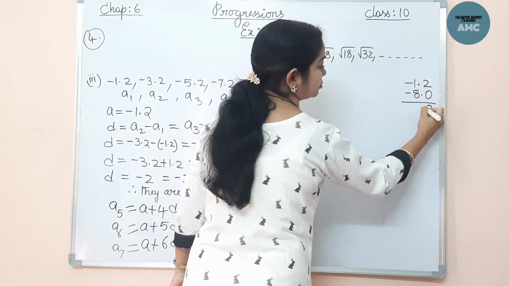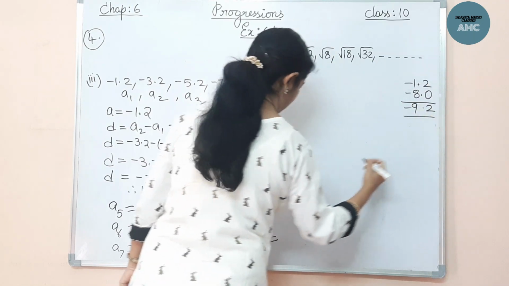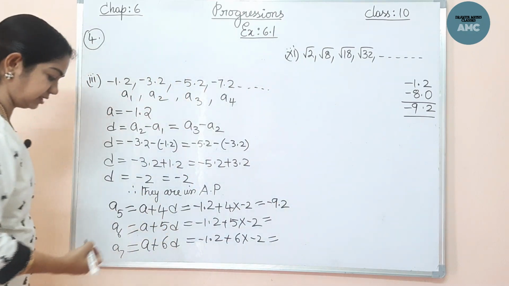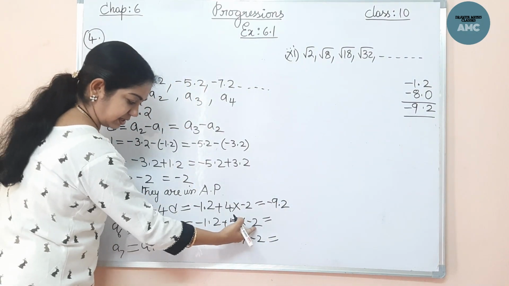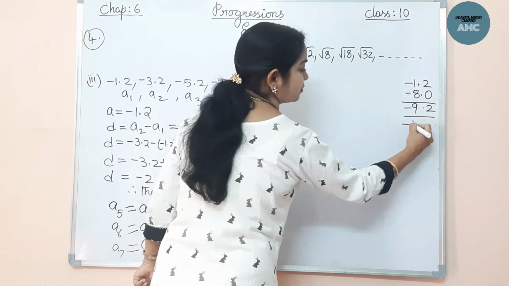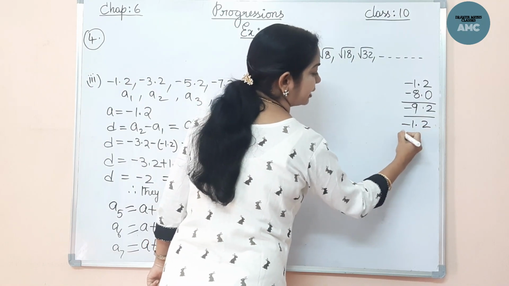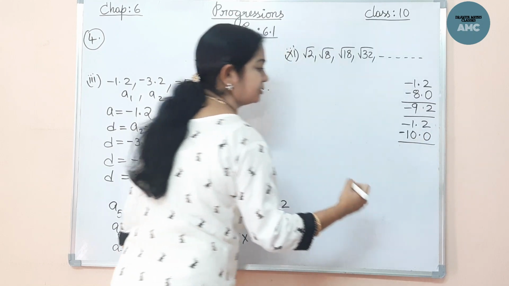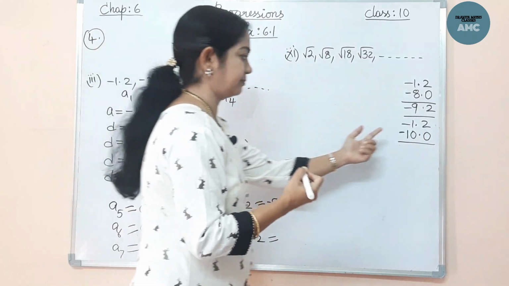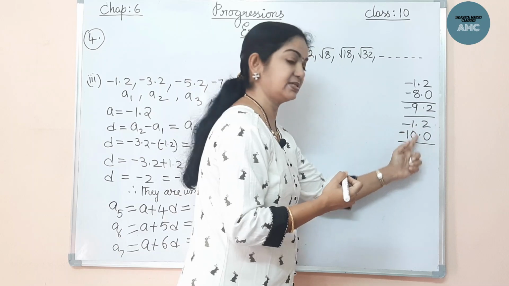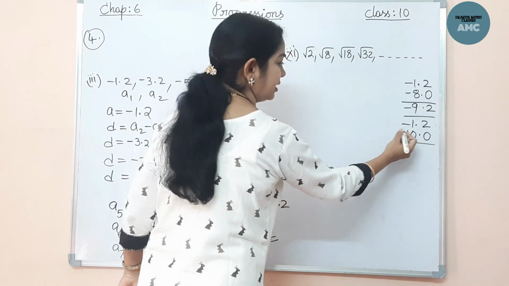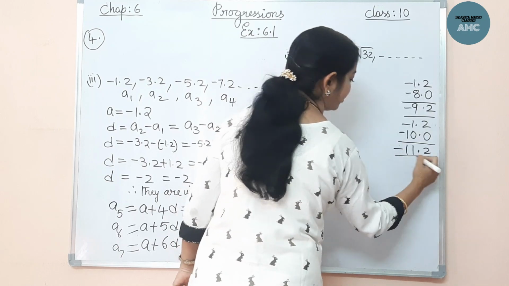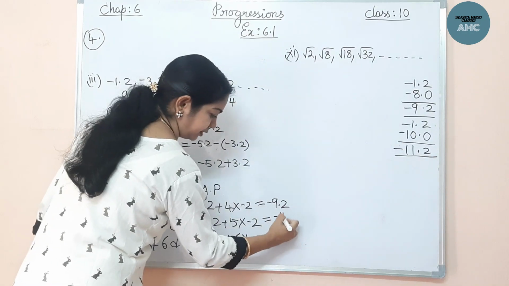Minus 8 means 8.0. So minus 9.2 is the fifth term. Now the same thing, minus 10 here, minus 1.2 minus 10. 10 means 10.0. How do you subtract? Decimal point same, adding and subtracting, right? Here minus 11.2. Minus, you have to add. So this comes to minus 11.2.